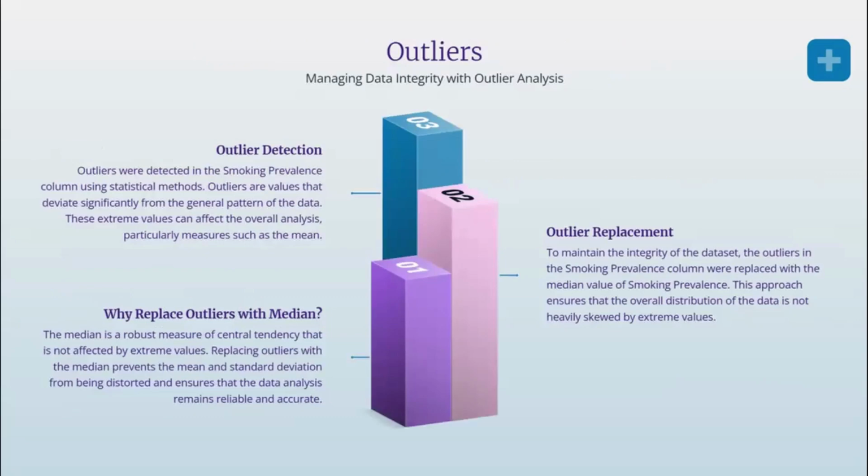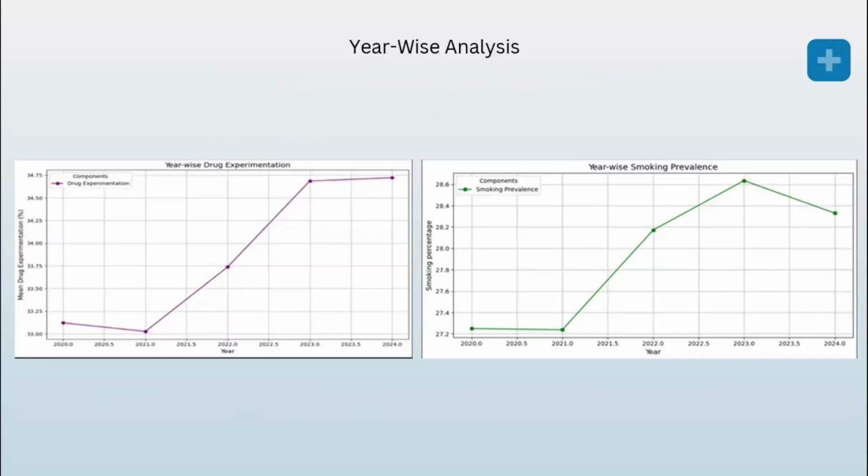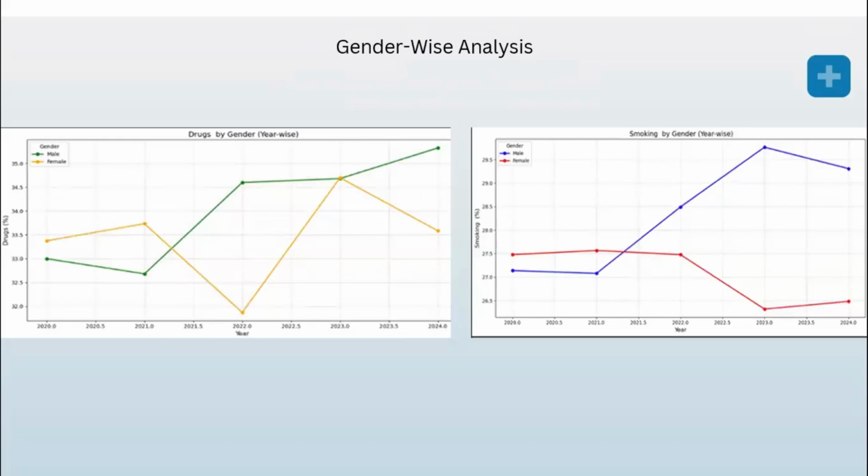We detected outliers in our column smoking prevalence, and we replaced the outliers with the median. Why do we replace outliers with the median? Because the median is a robust measure of central tendency. So we plot different graphs for better visualization. We see two line graphs for drugs and smoking percentage by year. The y-axis shows the percentage of smoking and drugs, and the x-axis shows the year from 2000 to 2024.